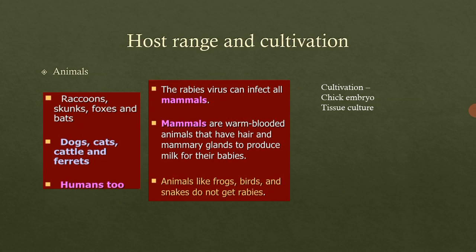Now the main property of these hosts: the animals which have hair and mammary glands that produce milk for their babies can be the host for this virus. Therefore animals such as frogs, birds, and snakes do not get rabies, because they do not come under the above mentioned criteria, right? And therefore the rabies virus can infect almost all the mammals.